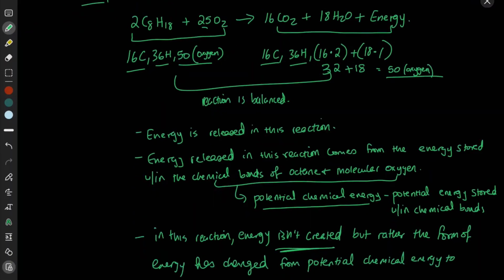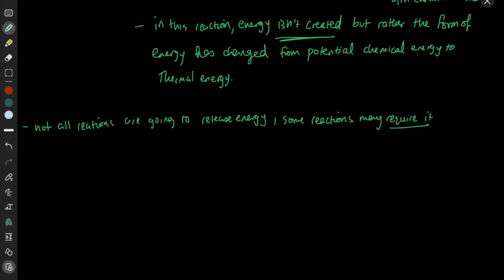We'll talk about biological reactions in later lectures, but just keep in mind that not all reactions will release energy, and not all reactions may require energy. Some may release, some may require, and in some cases, reactions that release energy can be coupled or linked to reactions that require energy.